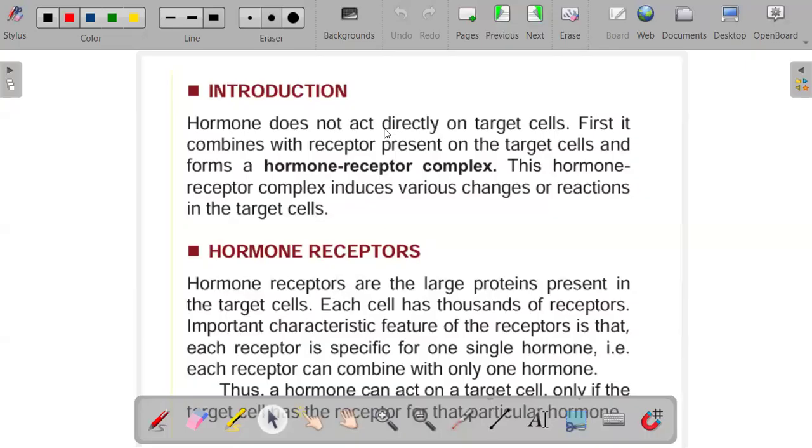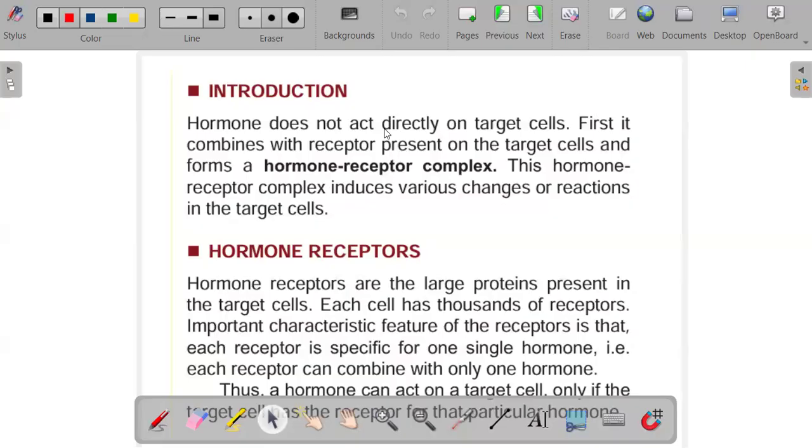So generally when a hormone is secreted in excess, the number of receptors that are responsive to that specific hormone will decrease. So the hormone has increased, the receptors will decrease due to binding of the hormone with the receptor. So it's like the hormone is in excess, but the receptors are less. So this process is what we call a down regulation. Okay, so when the receptors are less and the hormones are more, we call this a down regulation.